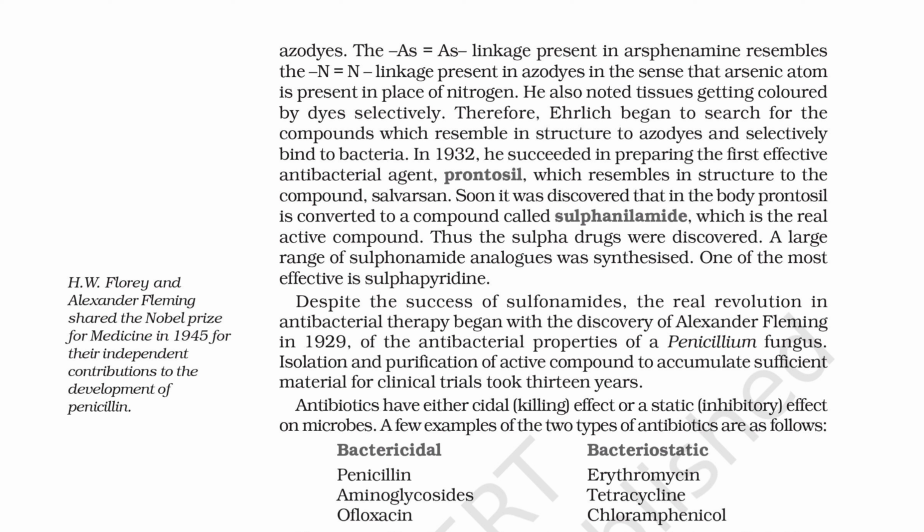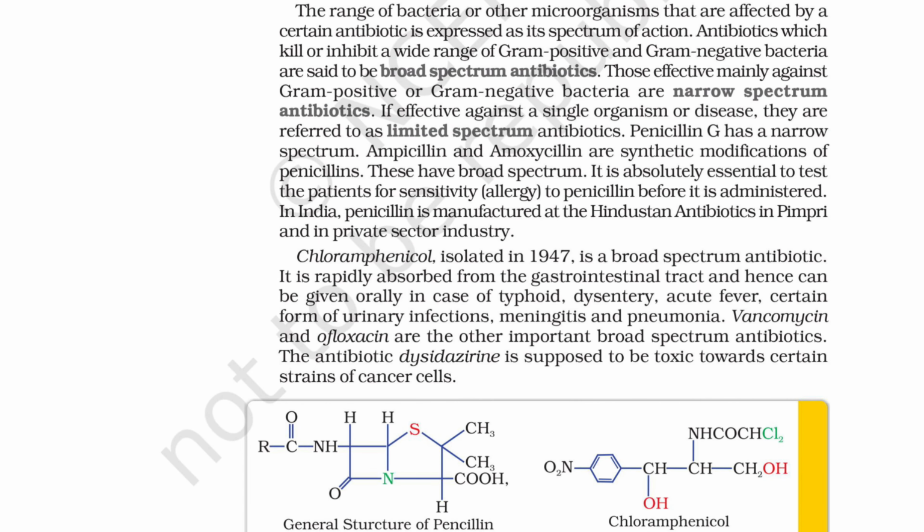Antibiotics have either a cidal (killing) effect or a static (inhibitory) effect on microbes. A few examples of the two types of antibiotics are as follows. Bactericidal: penicillin, aminoglycosides, ofloxacin. Bacteriostatic: erythromycin, tetracycline, chloramphenicol. The range of bacteria or other microorganisms that are affected by a certain antibiotic is expressed as its spectrum of action.